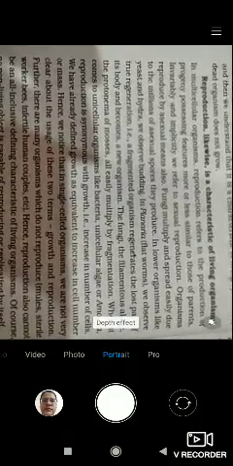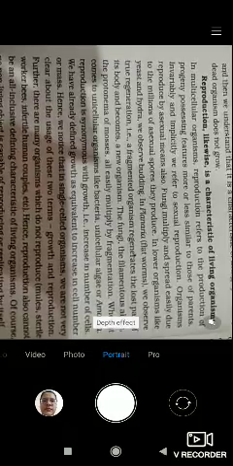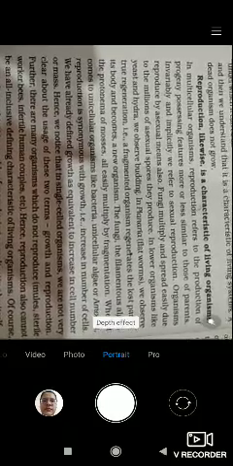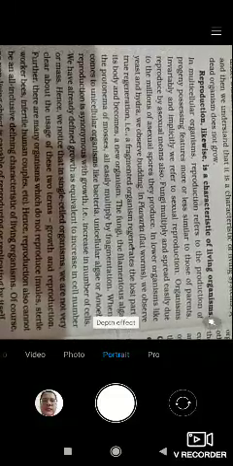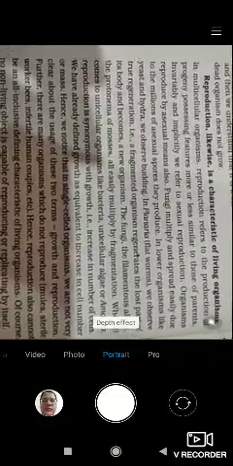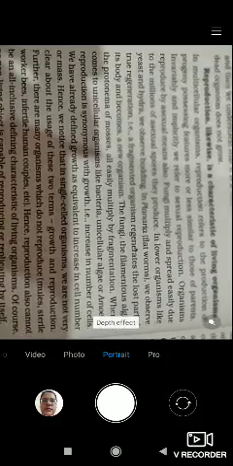Next statement: in planaria, flatworms, we observe true regeneration. That is, a fragmented organism regenerates the lost parts of its body and becomes a new organism. So what do you mean by regeneration?